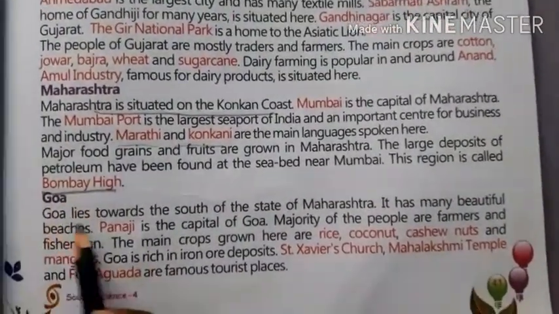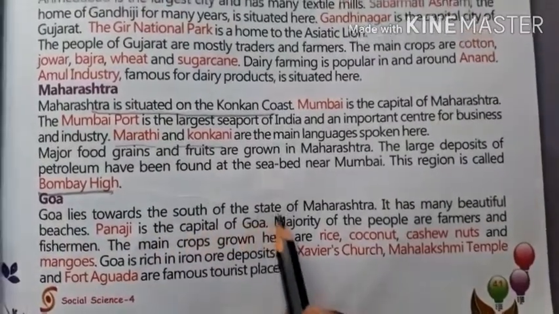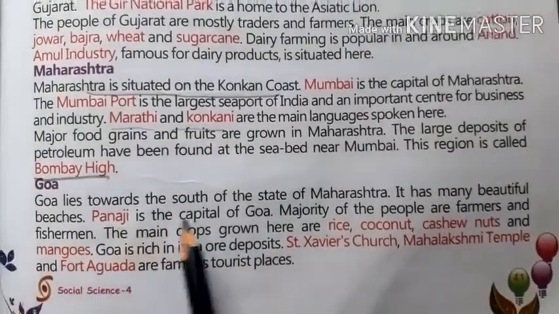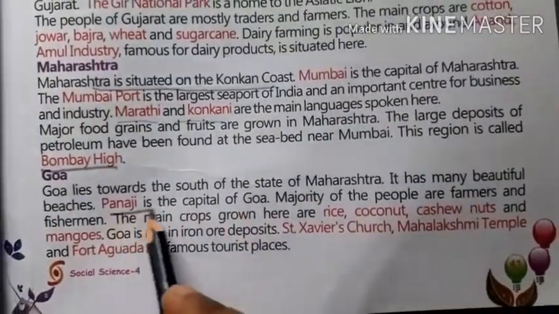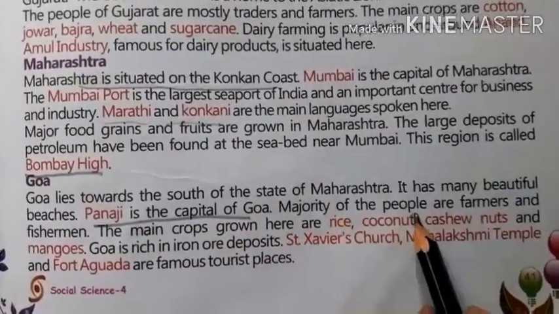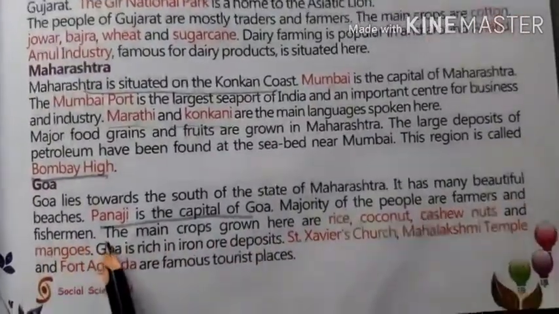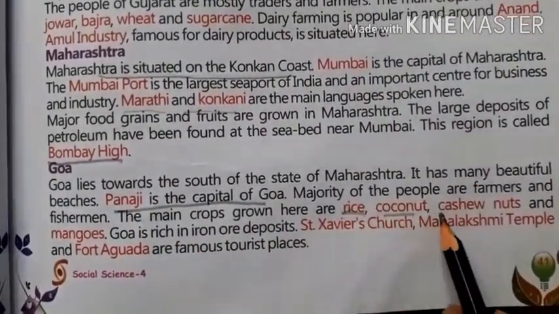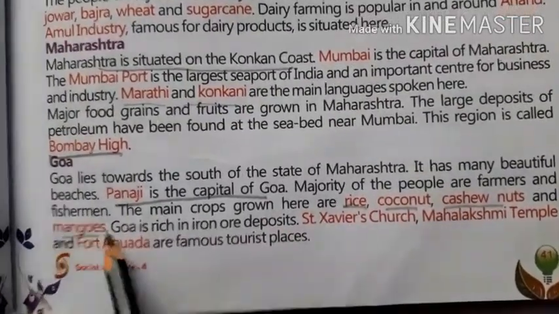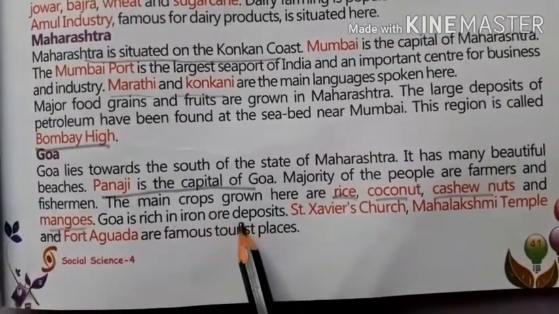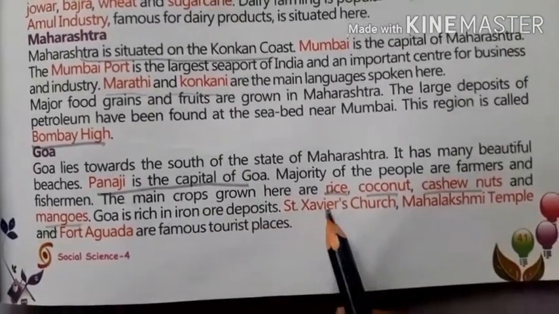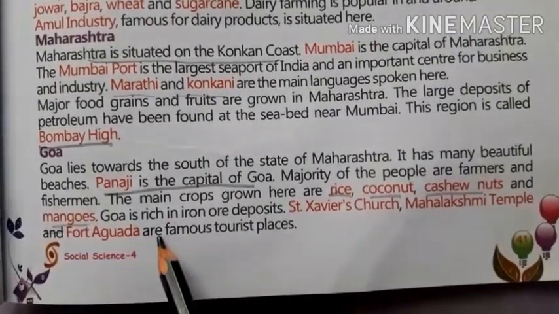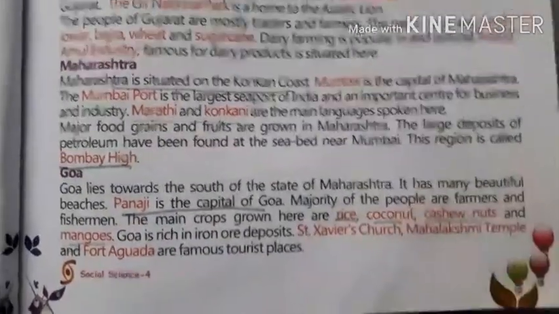Now Goa. Goa lies towards the south of the state of Maharashtra. It has many beautiful beaches. Panaji is the capital of Goa. The majority of the people are farmers and fishermen. The main crops grown here are rice, coconut, cashew and mangoes. Goa is rich in iron ore deposits. Saint Xavier's Church, Mahalakshmi Temple and Fort Aguada are famous tourist places.